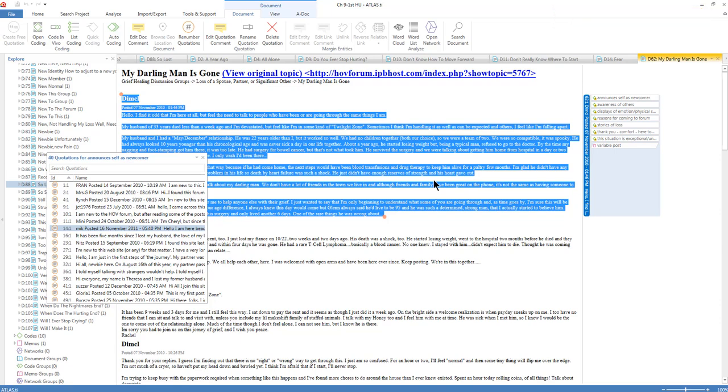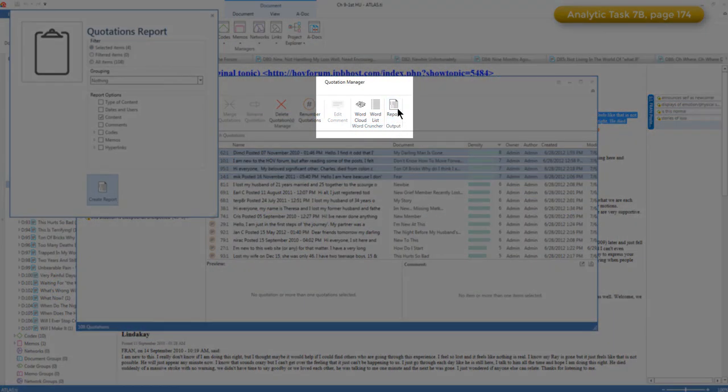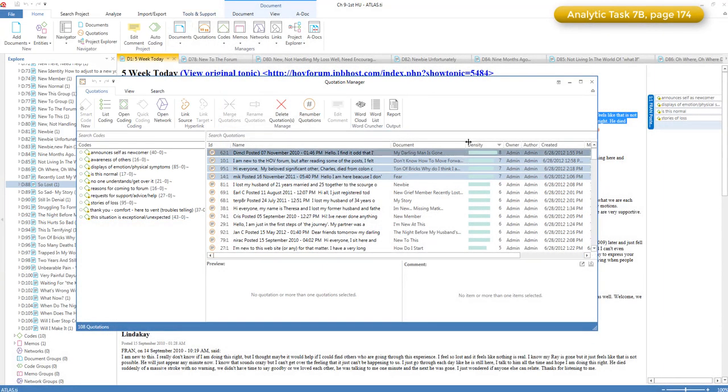And so finally in phase 7B, we would identify those quotations and then we would run a report. That just means we might take the top 4 quotations that had the most codes attached and run a report, and then take a closer look outside of the software to start to narratively write what we were seeing happening across those posts in terms of the pattern we were seeing about how people write about their grief.